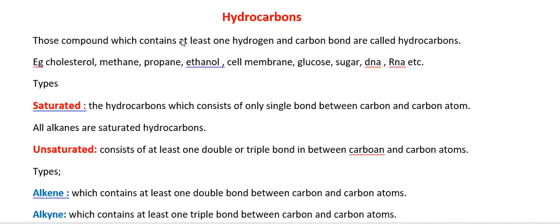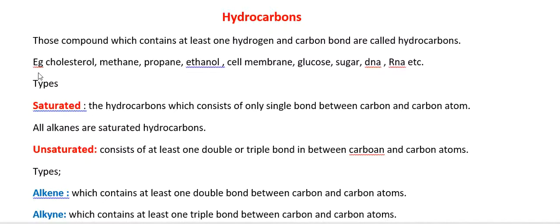Hydrocarbons are those compounds which contain at least one hydrogen and carbon bond. It means the compound must have at least one carbon and one hydrogen bond. Examples: cholesterol, methane, propane, ethanol, cell membrane, glucose, sugar, DNA, RNA. All the organic compounds are hydrocarbons.